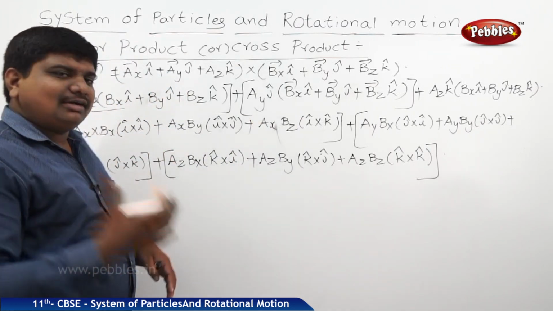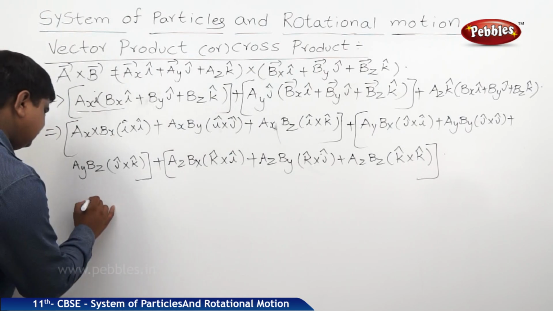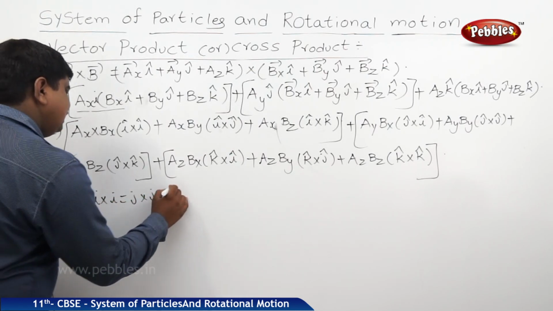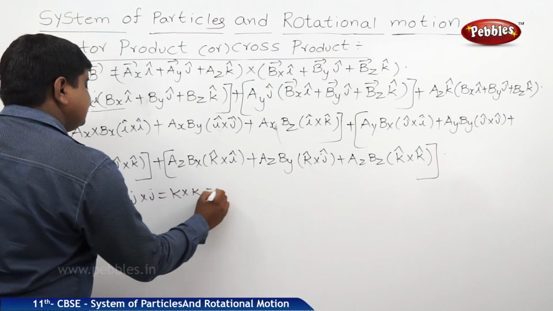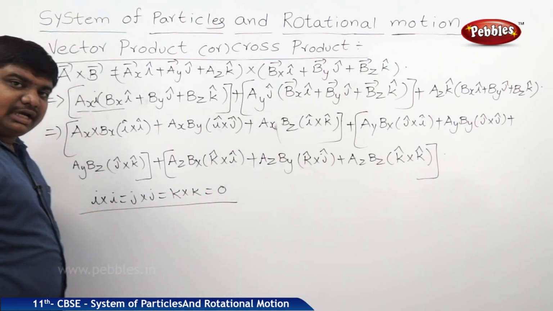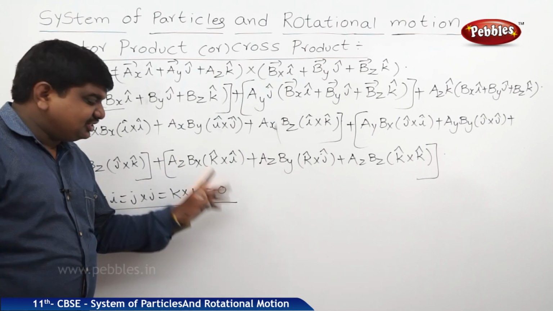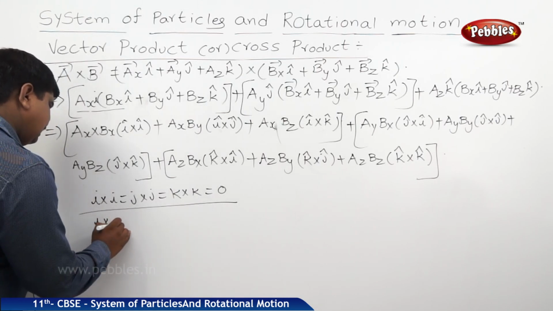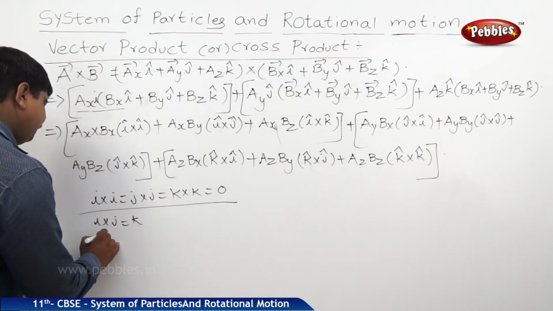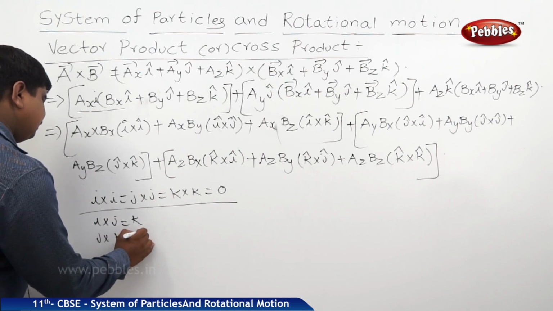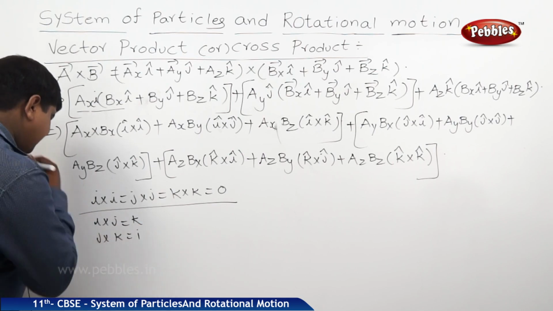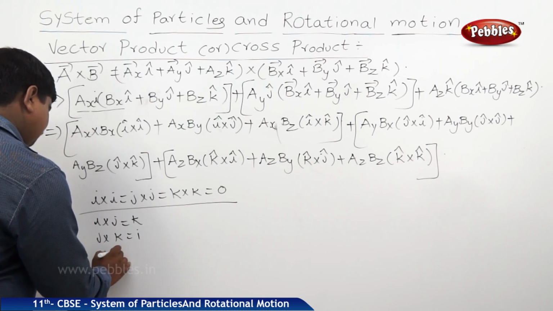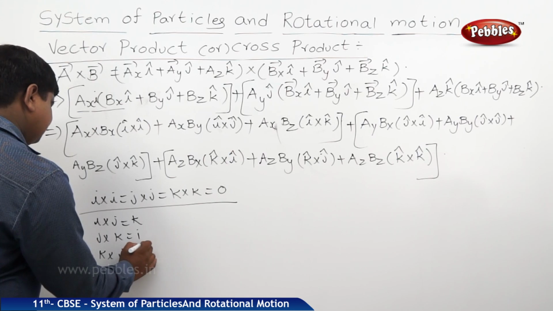What are the rules in the cross product of the vectors? i cross i is equal to j cross j is equal to k cross k is equal to 0. Cross product between two parallel vectors is 0 because the angle between them is zero, and sine zero is zero. But i cross j is equal to k, j cross k is equal to i, as well as k cross i is equal to j.